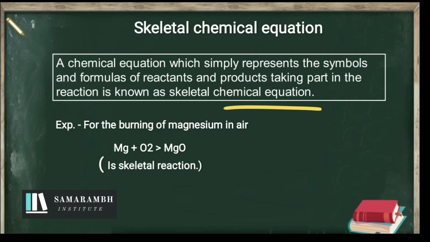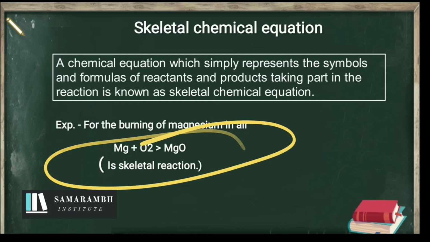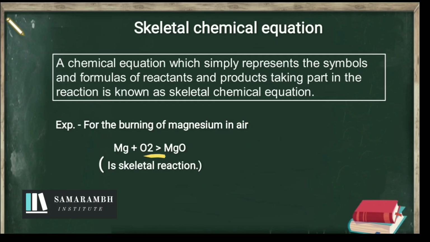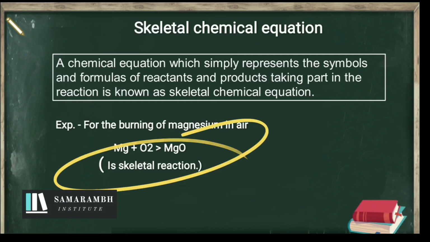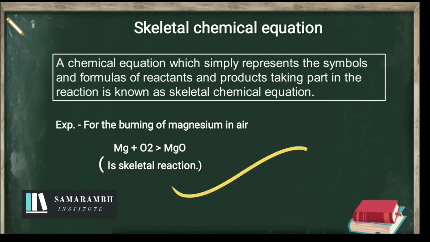For example, the burning of magnesium in air to form magnesium oxide: magnesium and oxygen. This is a skeletal reaction because there are no states and no balancing.